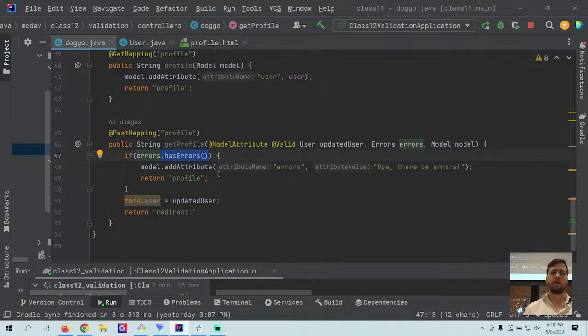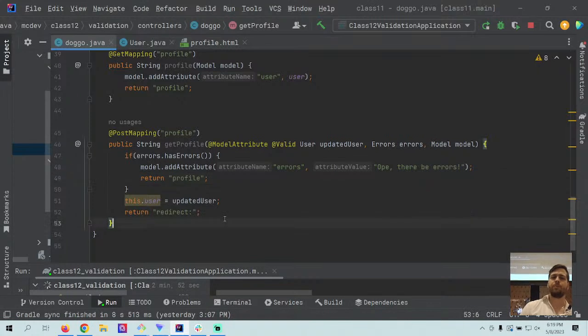In our controller, in order to make use of the Thymeleaf validation, we need the @Valid annotation here after @ModelAttribute. So it'd be @ModelAttribute @Valid. This whole string is one thing, comma, and then we will also need this errors thing. If we don't have the errors thing, our application is going to crash, and we're not going to be able to do much with that. Model is optional. This is just so we can feed data into our Thymeleaf template.